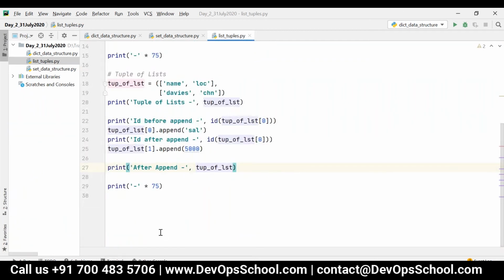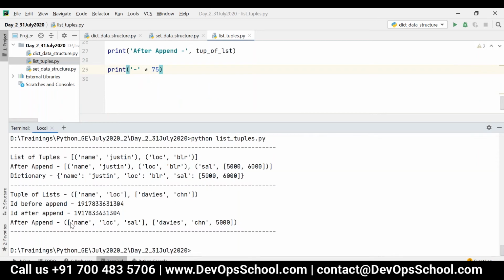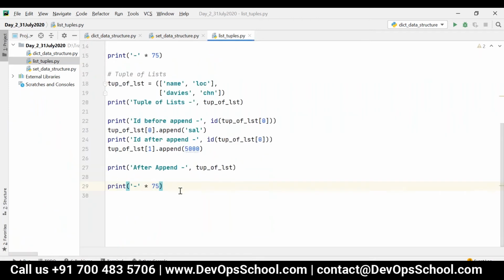Okay, so now consider, here it is in a different format. In one list I have a list of columns, and in another list I have a list of values. If I want to take it in the form of pairs, that is, I want to print name and then Davis, location and then Chennai, and salary and then 5000, I want to print in this format. So in this case, I can just use the zip function.